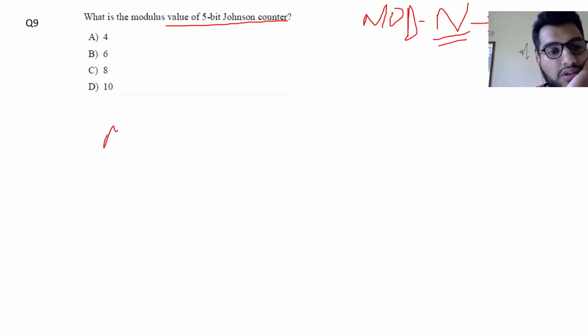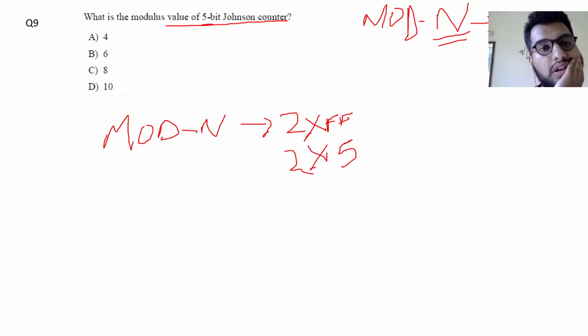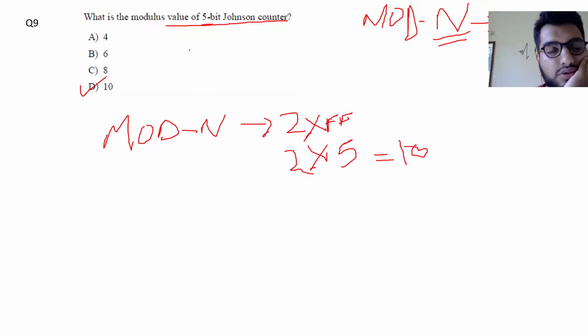And for a Johnson counter, mod n is equal to twice the number of flip-flops. And the number of flip-flops is simply the number of bits here. So it is 2 into 5. So for a 5-bit Johnson counter, the modulus value is simply 10. 5 multiplied by 2 is equal to 10. If it was a ring counter, it would have been 5. But in a Johnson counter, the value is twice the number of flip-flops, that is 2 into 5, that is 10. So the correct answer to this question is option B.